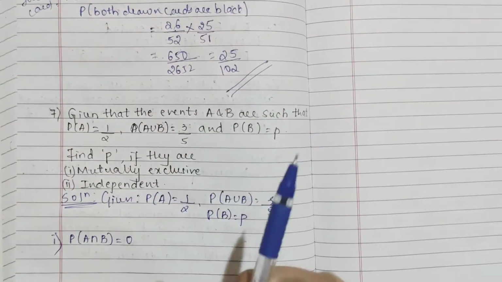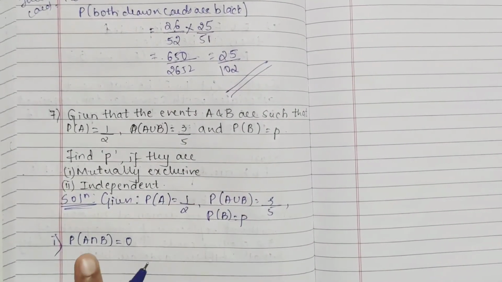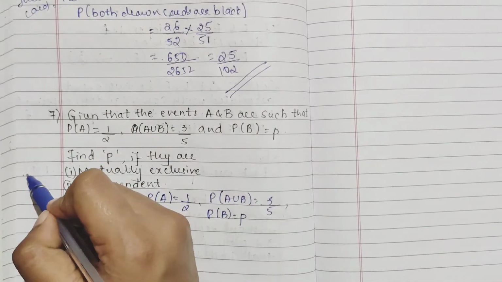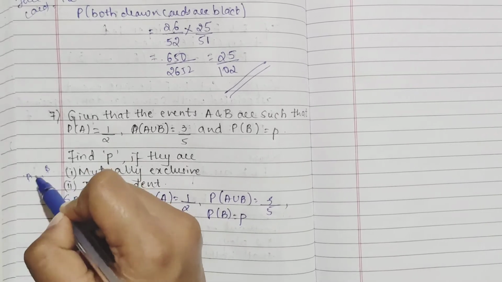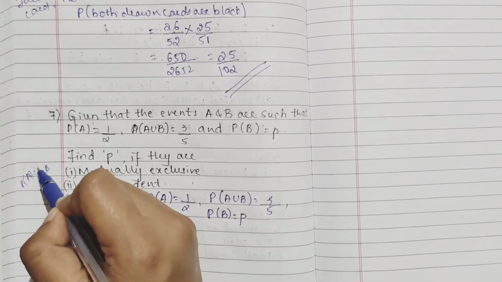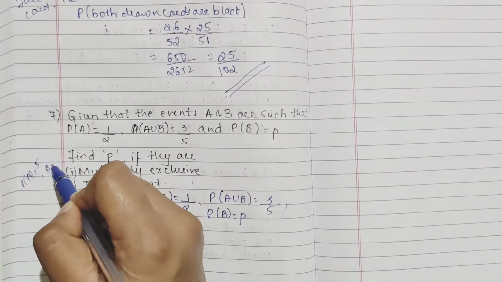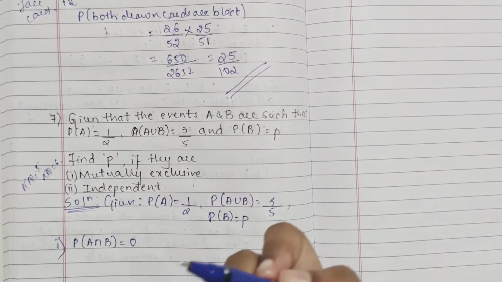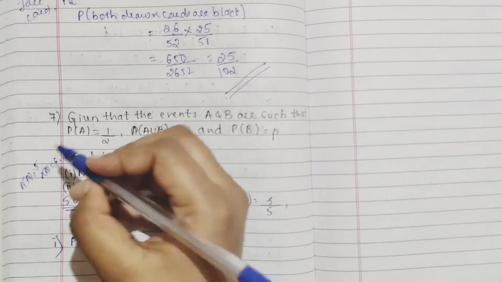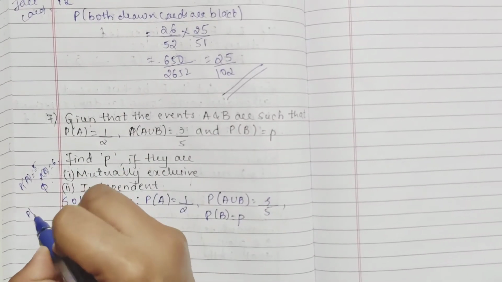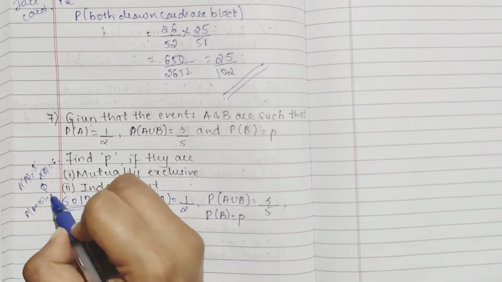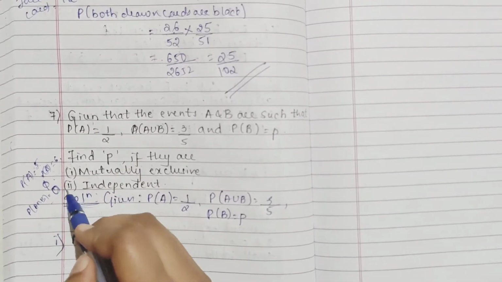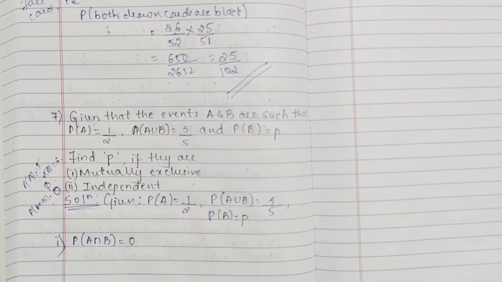Okay, writing it given, mutually exclusive is nothing but the probability of A intersection B is equal to 0. Now you have A, you have B. So in this, what will be the intersection? Nothing, right? It will obviously be null. So probability of A intersection B is null, which is nothing but 0. So this is called mutually exclusive.